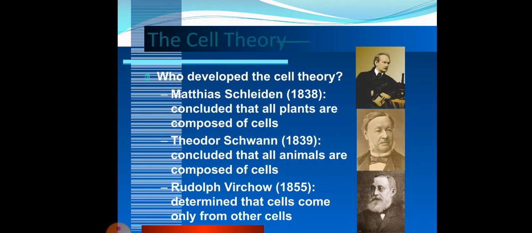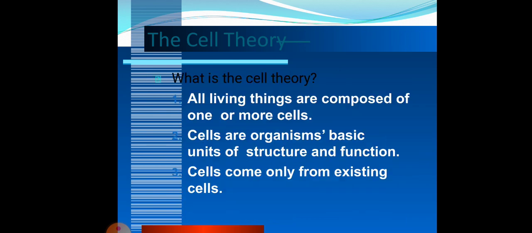Then cell theory was propounded. It was done by Matthias Schleiden. He concluded that all plants are composed of cells. Then Theodor Schwann concluded that all animals are composed of cells. Then Rudolf Virchow determined that cells come from other cells.